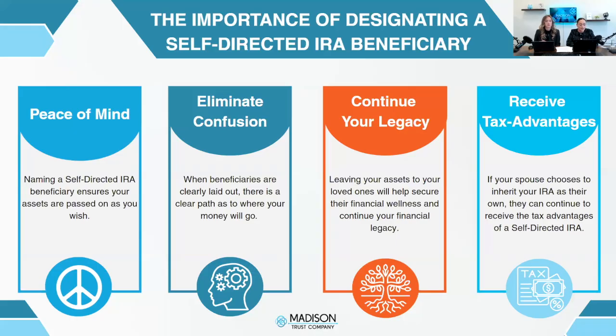Naming a self-directed IRA beneficiary ensures that your assets are passed on as you wish. It can eliminate any confusion, tension, or family disagreements because your desires and plans are clearly laid out. It will help you continue your legacy. All that hard work that you put into the workforce before retiring can benefit your loved ones and relieve some of the financial stress that typically comes along when someone passes away.